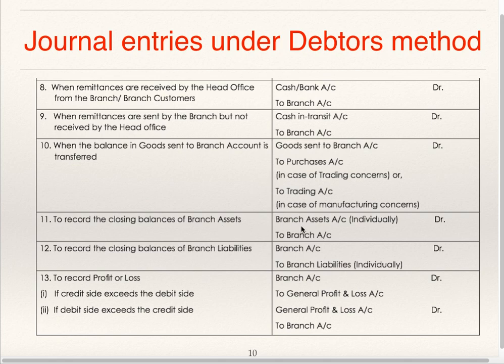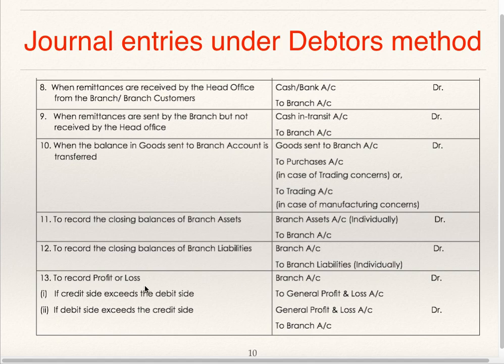Branch asset is to be closed by closing balances, by balance carried down, assets individually: stock, debtors, petty cash, any asset, furniture, etc., prepaid expenses, closing balances of all this. To record closing balances of branch liabilities, debit side of branch account to balance carried down. Under this, mostly you will have creditors and outstanding expenses. Branch account debit to branch liabilities individually.